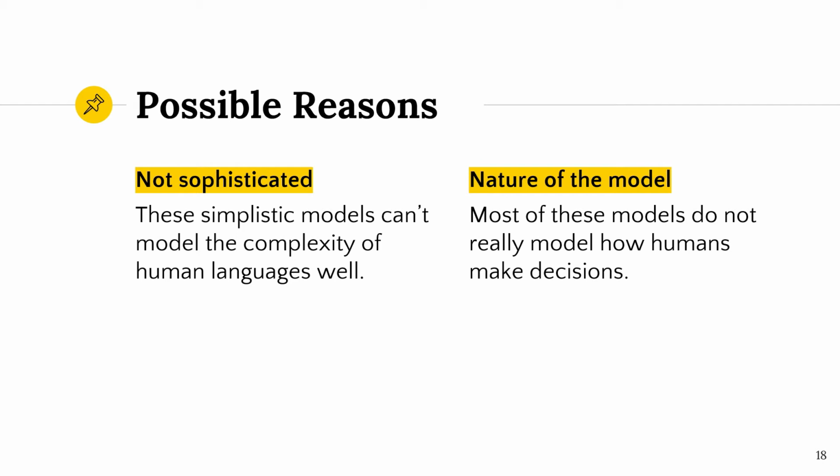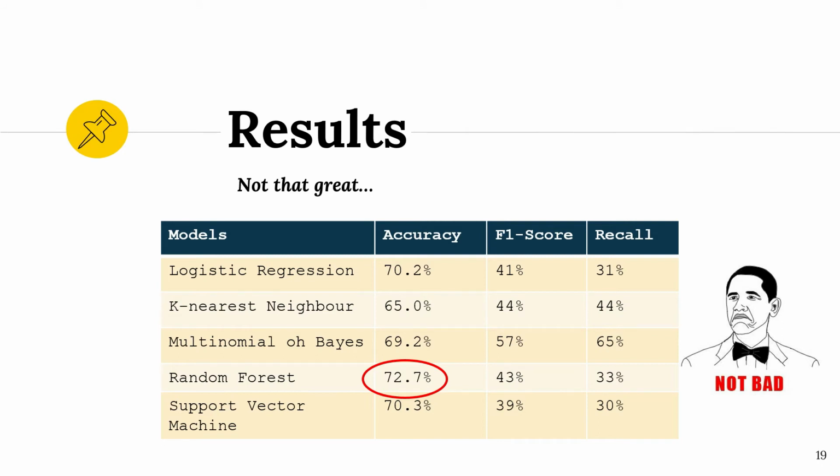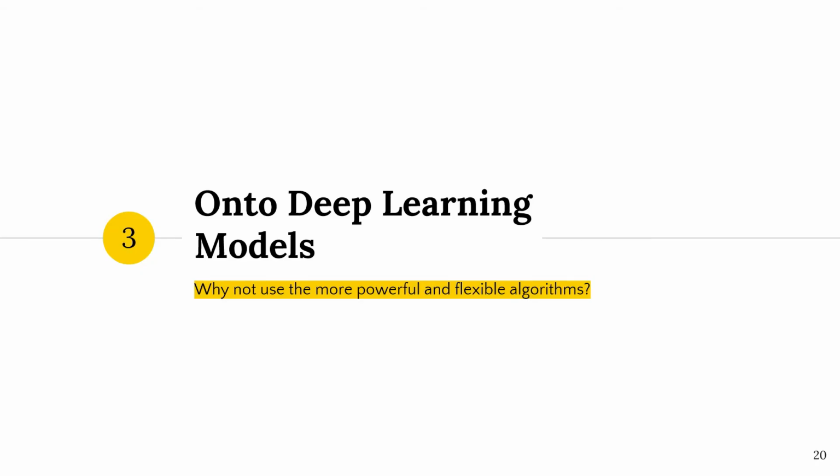This seems to be supported by the fact that random forest is a top performing classical model. How random forests work is that it tries to imitate the way humans make decisions, which is highly related to how humans process languages. This probably explains why it is the only classical model with an accuracy reaching almost 73%. But we're not satisfied with that.